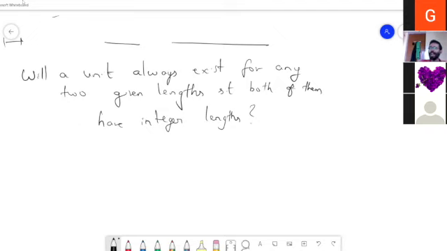So the Greeks also, for a long time, strongly believed that given any two lengths, there is a common length which will measure both of them an integral number of times. They were very sure, until they started analyzing the side of a square and the diagonal of a square. Let us see what will happen here.